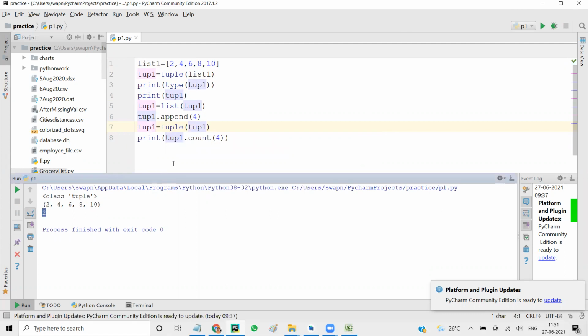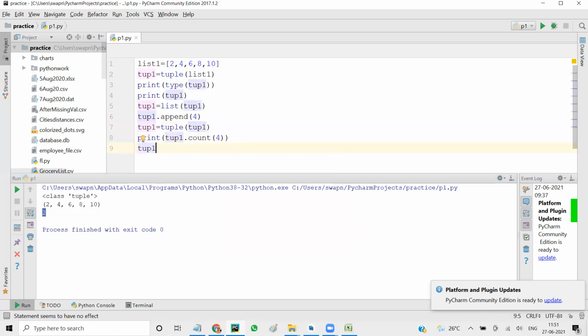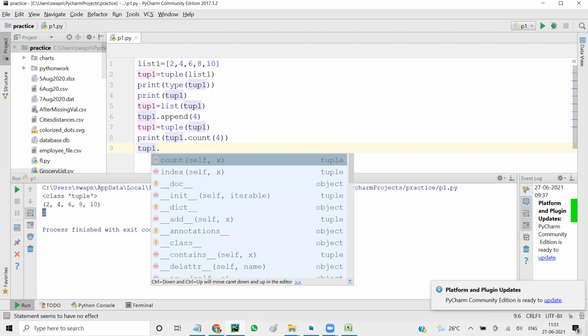So there's nothing much to do here. Tuple has a lot of usage, and as we go further we'll see how tuple is used. But as of now, you know that if you have to store more than one value together, it is to be used as a list. And to make sure that you don't end up deleting the values by mistake, what we do is we convert it into a tuple. I was saying that it is immutable. So when I say tup1 dot, you don't even have append, you can't use any such function.